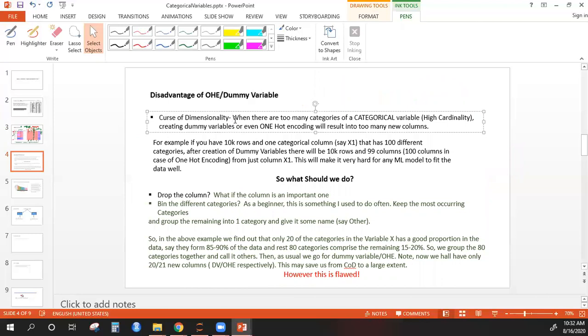I'll not go into the details of what is curse of dimensionality. I hope everybody knows this. This is covered in the courses that we have. I'll just give you a gist of it. So what it means is, whenever you are building a machine learning model, as the number of columns that you have in your data keeps increasing, it becomes more and more complex for your model to identify the pattern, to generalize the pattern. So you may be moving towards overfitting as you keep increasing more and more columns. So it is always advisable in machine learning to have as few columns as possible.